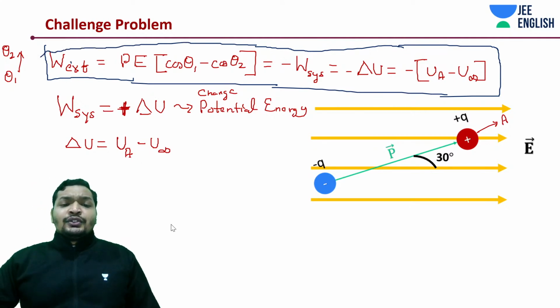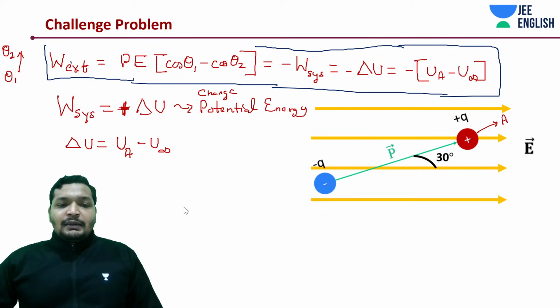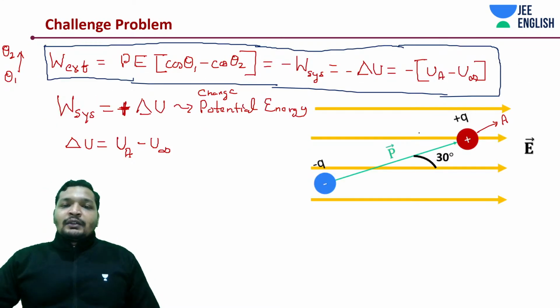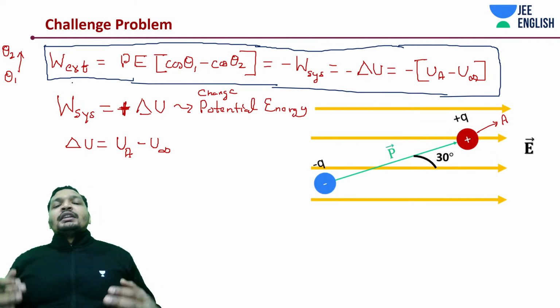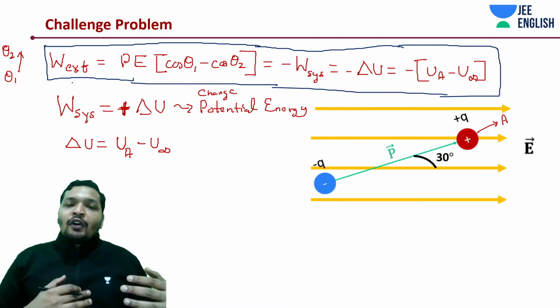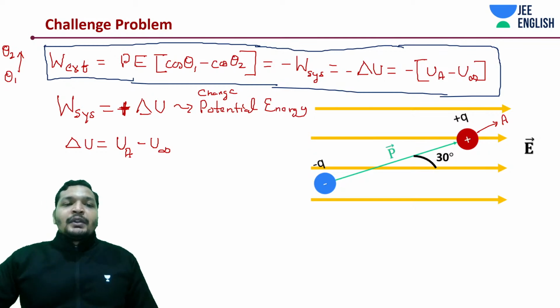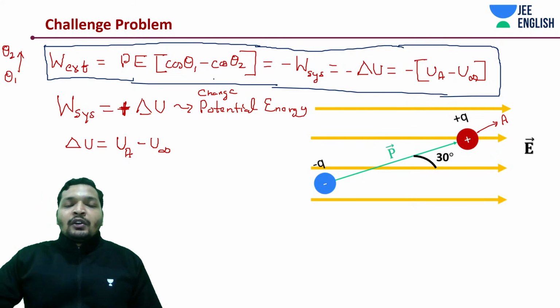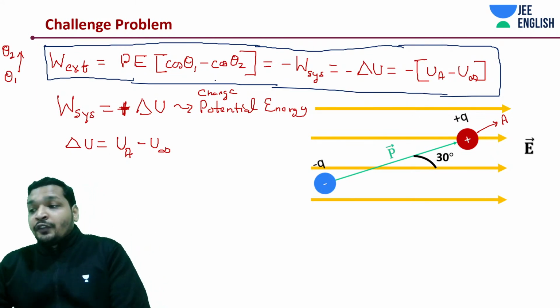So I believe this thing was visible. Let me come back to this thing again. What I said was, how do we define potential energy? Potential energy is negative of work done by the external system. We derived this expression just now. We said that work external is equal to PE times cos theta 1 minus cos theta 2.